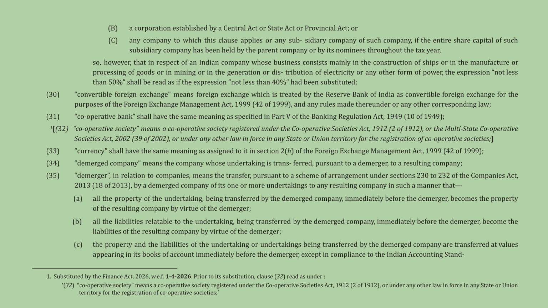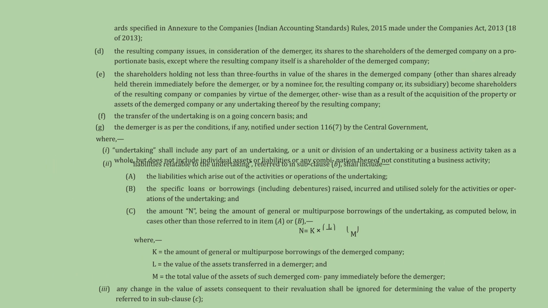The slide defines "convertible foreign exchange," cooperative bank, and "cooperative society." It also introduces definitions for currency, demerged company, and demerger, outlining the transfer of assets and liabilities. The conditions for a "demerger" continue, including the transfer of property and liabilities, issuance of shares, and shareholder requirements. It defines "undertaking," liabilities relatable to the undertaking, and provides the formula for computing the amount N of general